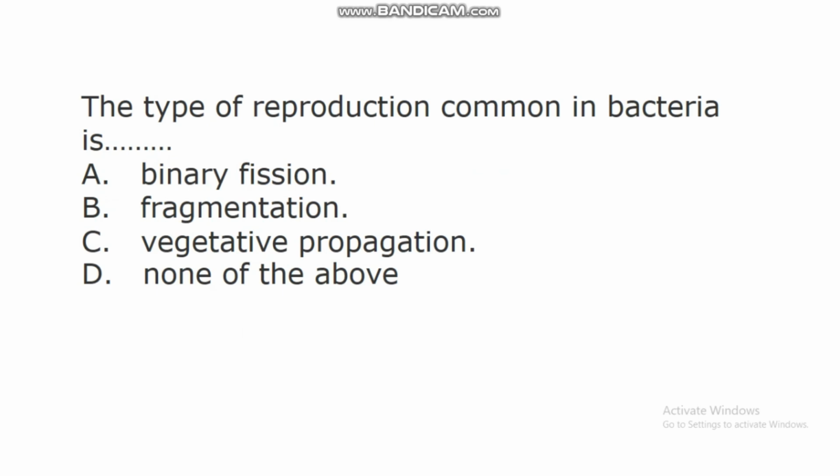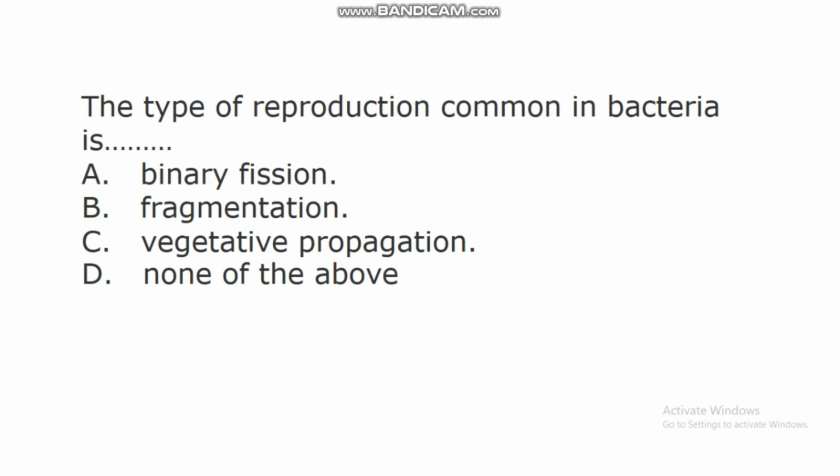The next question says, the type of reproduction common in bacteria is dash. A. Binary fission, B. Fragmentation, C. Vegetative propagation, D. None of the above.